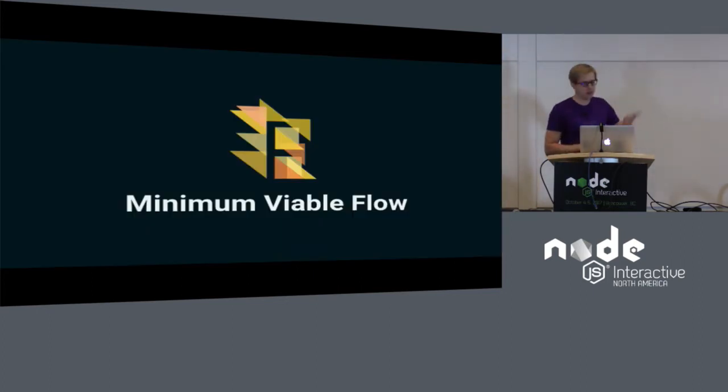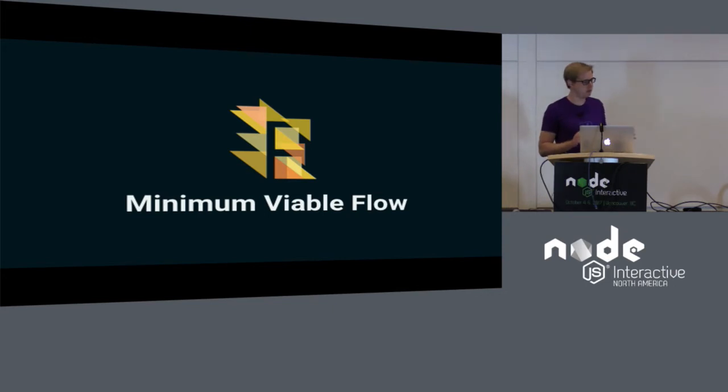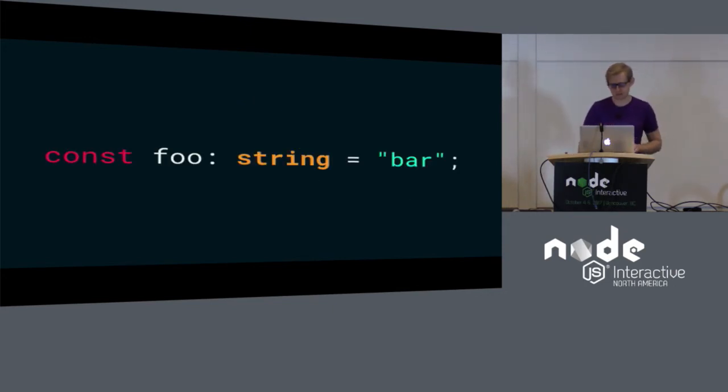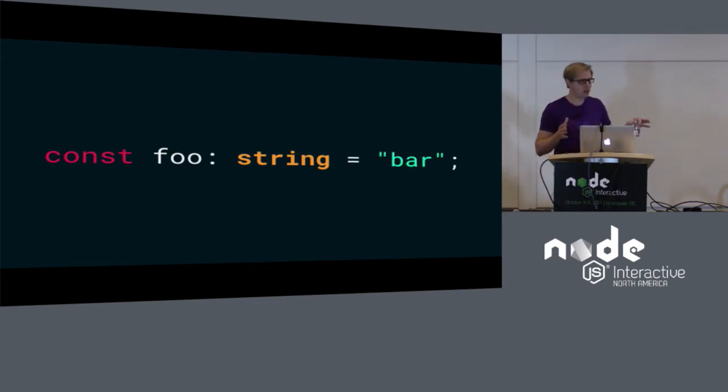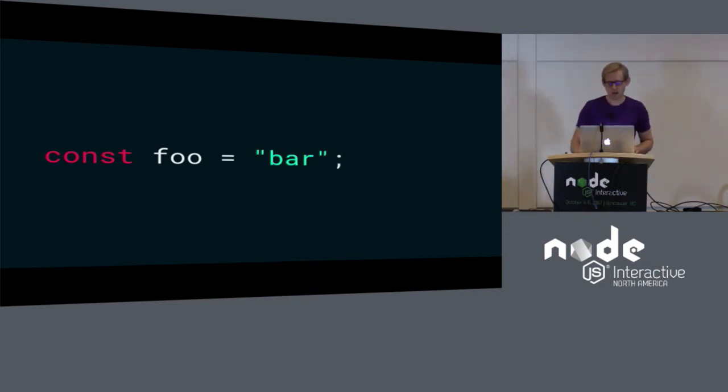So this talk isn't an intro to Flow. I'm not going to tell you how to set up your editor or how to set it up in your project. But if you haven't seen typed JavaScript before, I'm going to go over a couple of things so that all of us can be on the same page. So this is what a piece of type-checked JavaScript will look like. I'm declaring a variable foo, and it has the type string. Or we can leave it out.